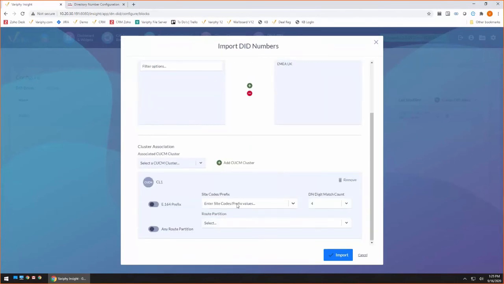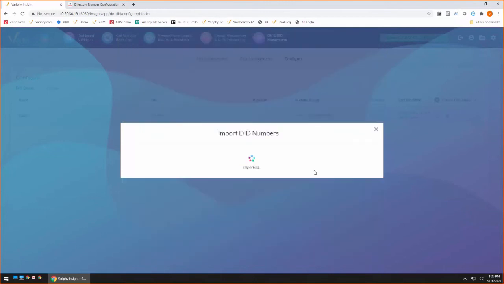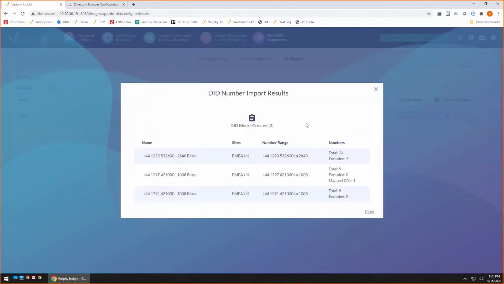And again, how do I want to associate those DIDs to my DNs? I'm going to pick the last 4 digits. If I have a site code, I can absolutely enter that. I can pick a particular route partition for all of these, or it can go directly off the spreadsheet if I've entered them in my spreadsheet. In this case, I'm going to choose any route partition. Now, we're going to go ahead and run import. It's going to give us a nice little summary of what we did. So here we can see we've got the UK.